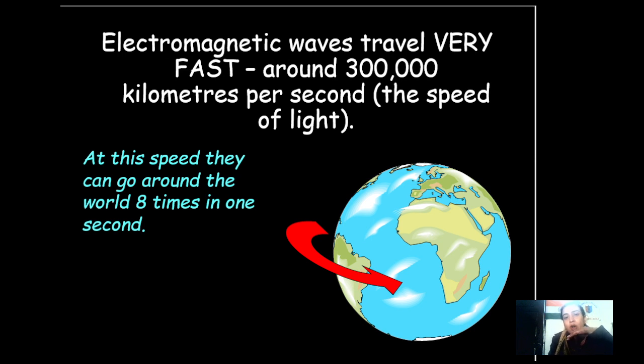Now, if we talk about the speed, electromagnetic waves travel with the speed of light. So we can say that light is also an electromagnetic wave. It travels around 3 lakh kilometers in 1 second. So of course its speed is very large, and we all know that the light from the sun takes 8 seconds to reach the earth.